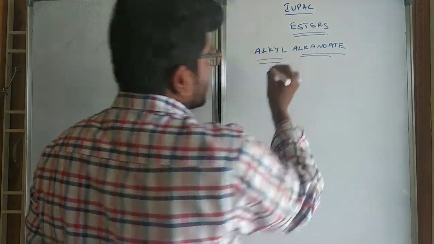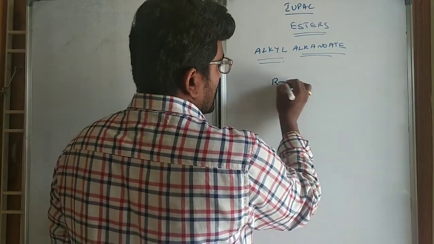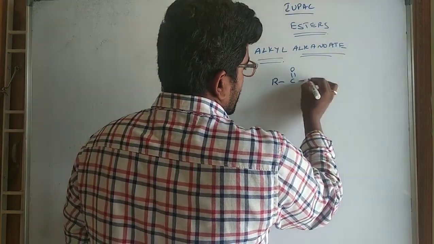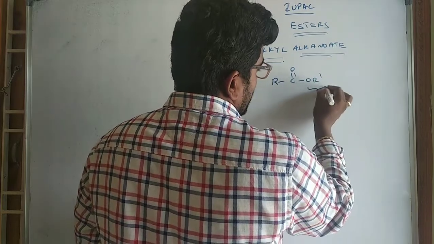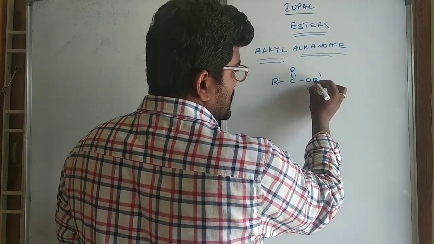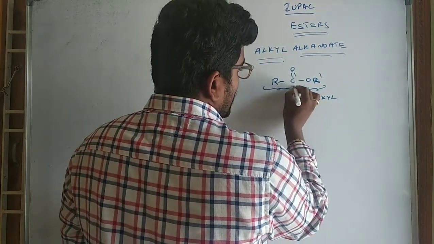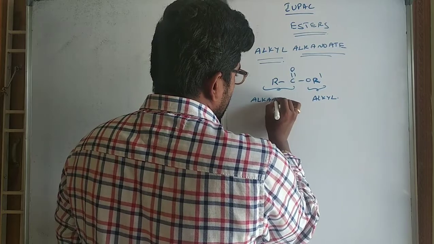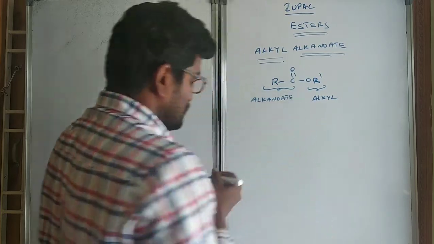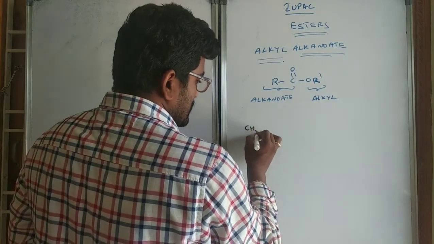What does alkyl alkanoate mean? RCOOR'. The alkyl group which is attached to the oxygen is named as alkyl, and the RCOO part is named as alkanoate.